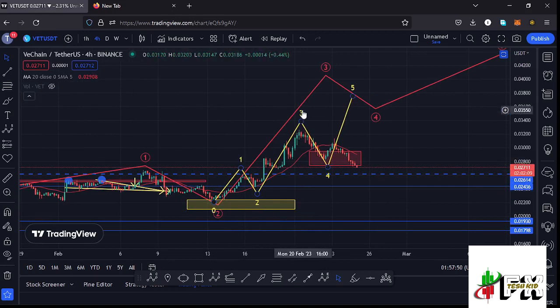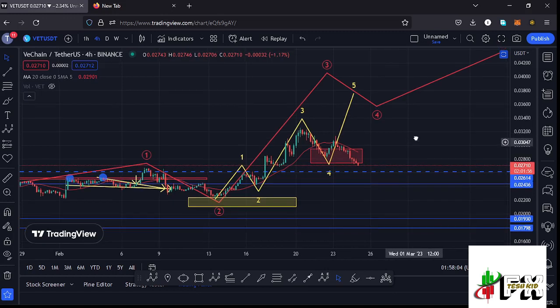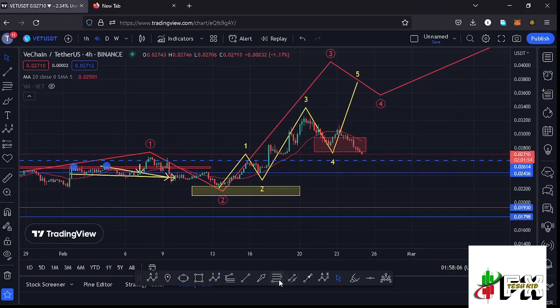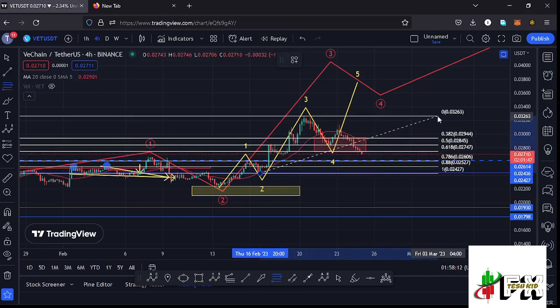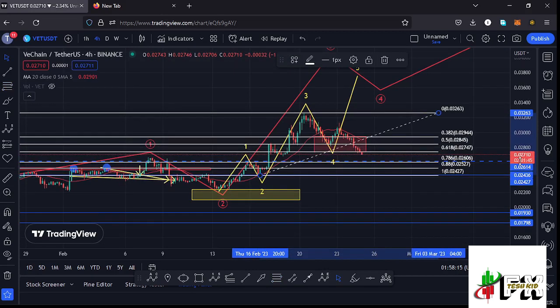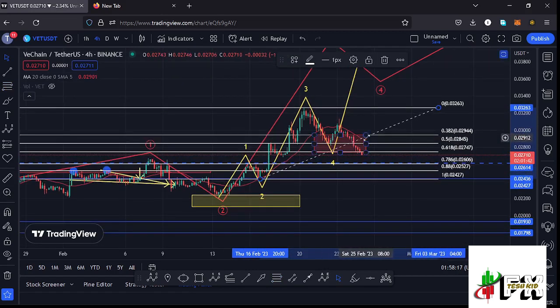And I now believe that whatever we are seeing at the moment in this breakdown is the formation of this wave 4. And once the low for this fourth wave is in, then we can expect that bounce to the upside in the formation of that wave 5 to the upside. Getting a minimum retracement area in the formation of this wave 4 by connecting the fibs from the low of the second wave to the high of that wave 3, that gives me a minimum retracement area in the formation of that wave 4 between the fib level 0.382 and the fib level 0.618, which is a target area that we have fully maximized.